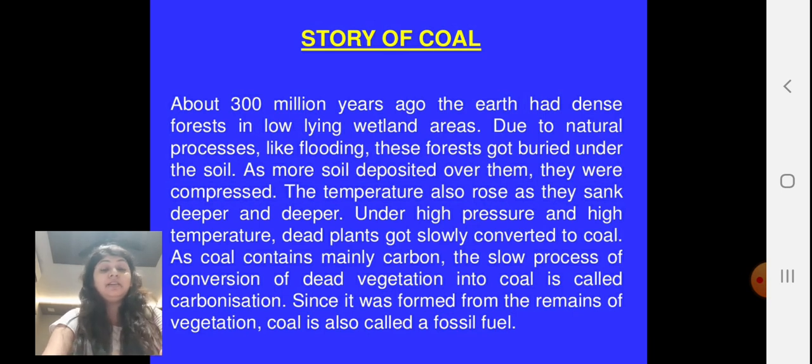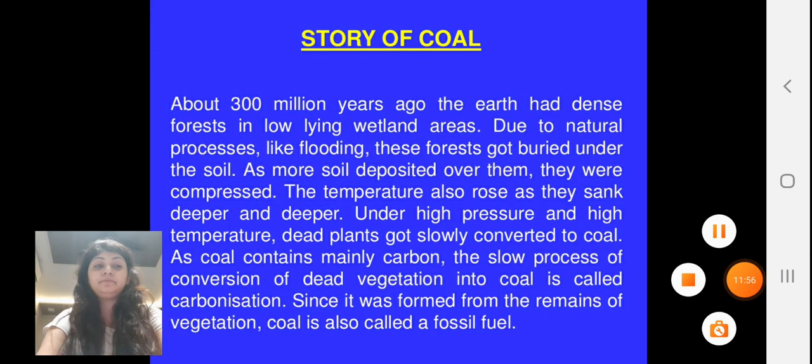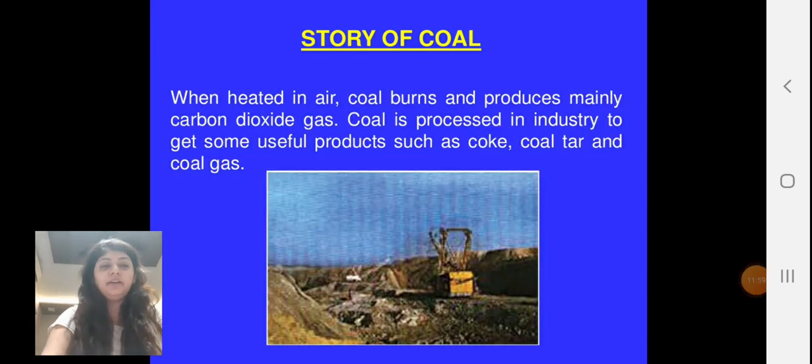So just imagine, it takes 300 million years to get formed, and we are using this most precious natural resource in microseconds of time. Now let's talk about the story of coal in further detail. When heated in air, coal burns and produces mainly carbon dioxide, which is CO2 gas. Coal is processed in industry to get useful products such as coke, coal tar and coal gas.